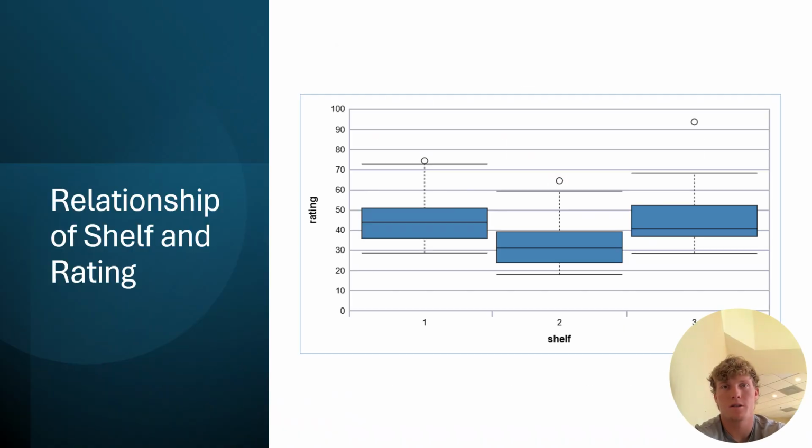Another relationship that I was interested in was the relationship between the shelf that the product is on in stores and its rating. Since shelf is considered categorical data, it is best to look at this relationship through box plots. Shelves 1 and 3 both have larger medians than shelf 2. Shelf 3's data is skewed to the right, while shelves 1 and 2 aren't skewed at all. All three shelves have an outlier. There does appear to be a relationship between consumer rating and shelf, with shelves 1 and 3 having higher medians than shelf 2.